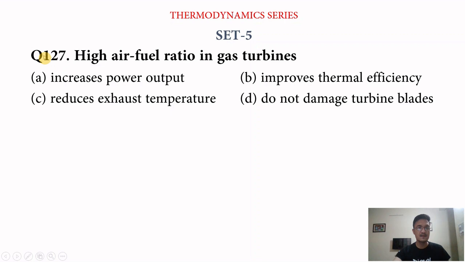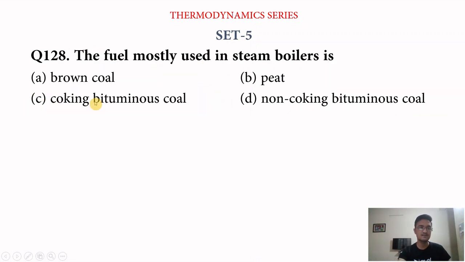Next question is, high air fuel ratio in gas turbine, what happens? Option A increases power output, B improves thermal efficiency, C reduces exhaust temperature, and D does not damage turbine blades. So its answer is reduces exhaust temperature. So answer is C.